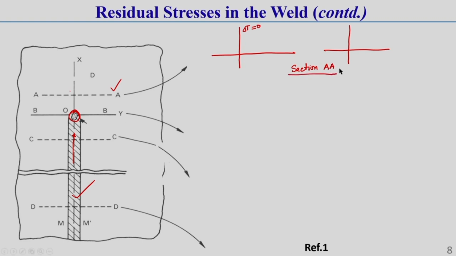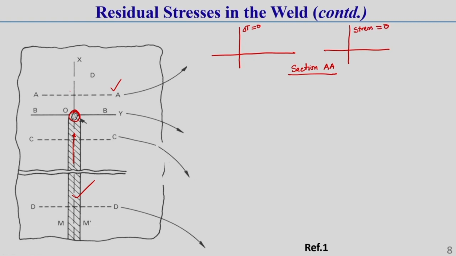In section AA, as there is no temperature effect, there will be no heating and cooling, no thermal expansion, and no contraction. So the stress will be 0 in section A.